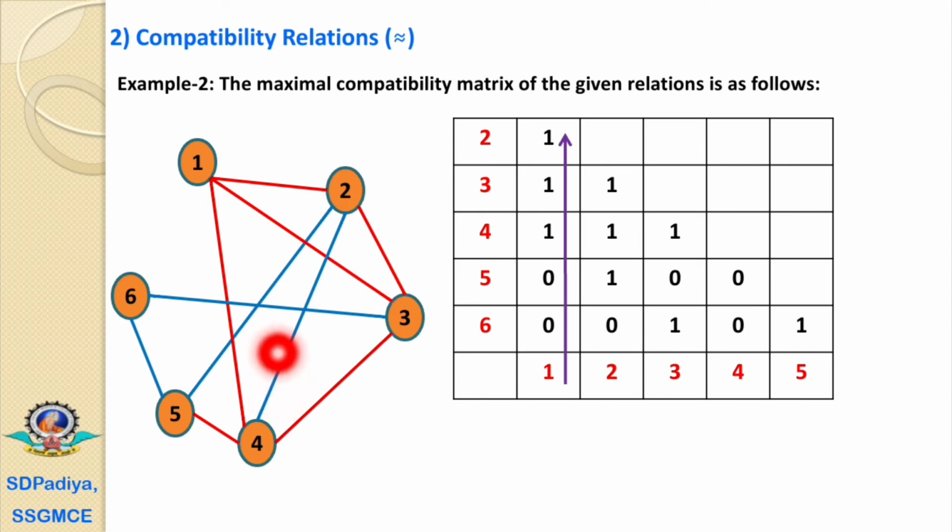And if we observe, diagonal relations are also present: 1 has a relation with 3 and 2 has a relation with 4. That's why the first maximal compatibility block is a block of 4 elements, that is 1, 2, 3, 4.